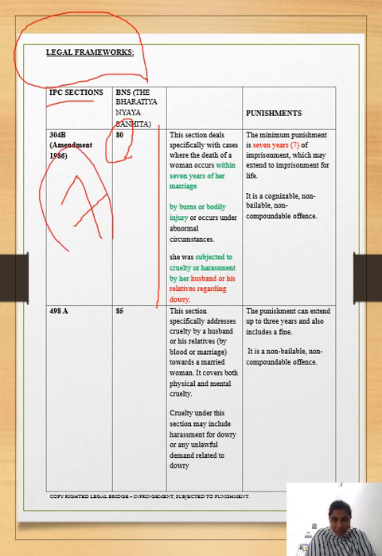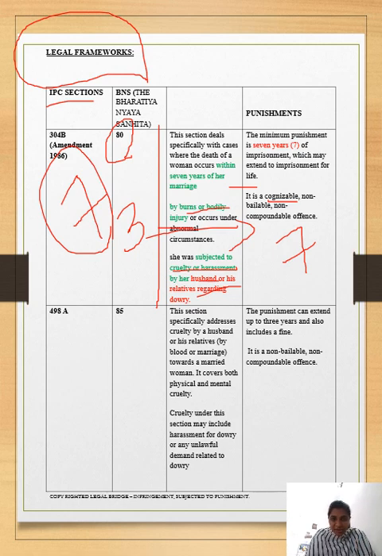Within the 7 years of the marriage, there should be some cruelty and harassment. By whom? By her husband or by a relative. And there should be burns or bodily injury. So if these three conditions are satisfied, then we can constitute the dowry death. What's the imprisonment? 7 years imprisonment, which may extend to life. And also it's cognizable, non-bailable and non-compoundable. You have to remember this.